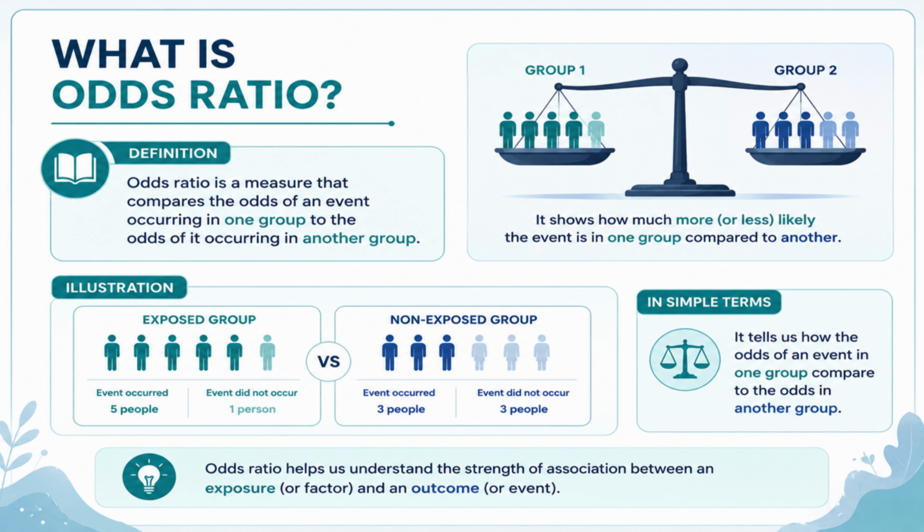After comparing these two groups, how do we assess the strength of their association? This is where the odds ratio becomes relevant. An odds ratio is a measure that compares the possibility of an event occurring in one group to another. In simpler terms, how strong is the association between an exposure and the disease?